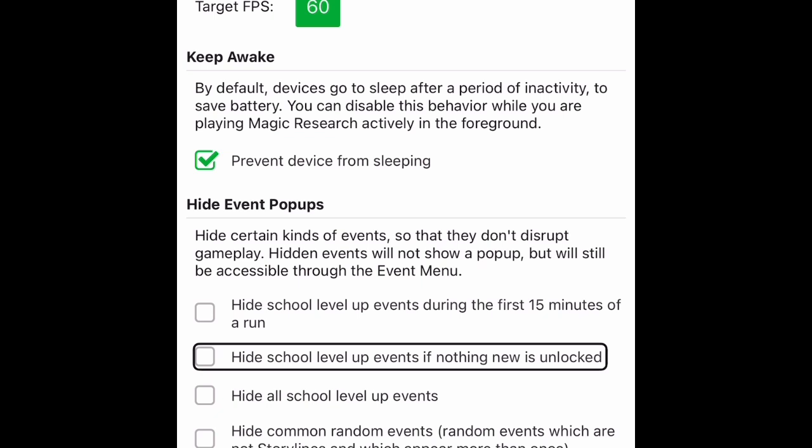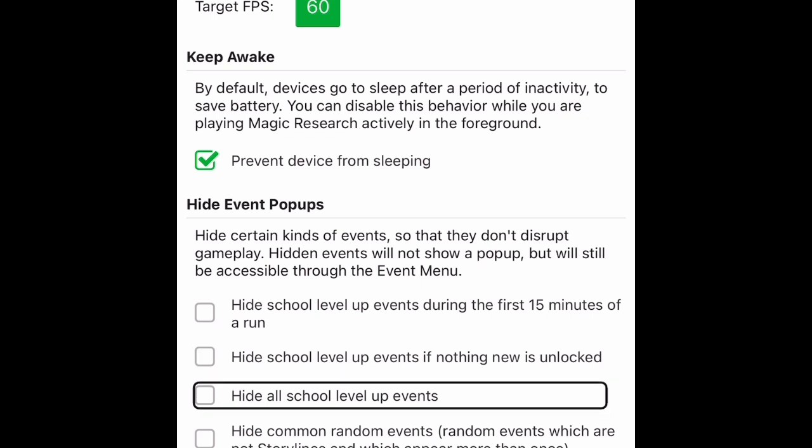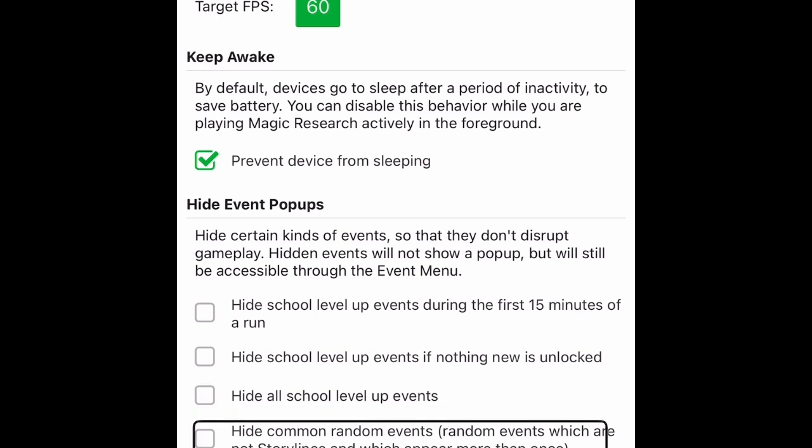Hide school events if nothing new. I still want to know everything. Hide all school level up events. Checkbox. Not checked. Hide all school level up events. No, we're not going to hide anything. For now, we're going to keep everything, pretty much let it run wild, and if it gets to be repetitive, we'll get rid of it. Hide common random events. Random events which are not storylines and which appear more than once. Checkbox. Not checked. Oh, I like random events.